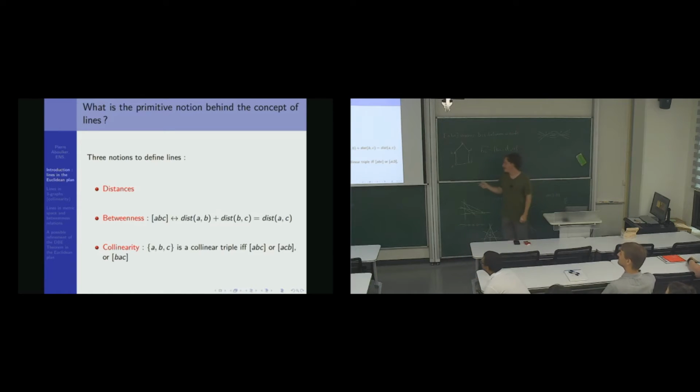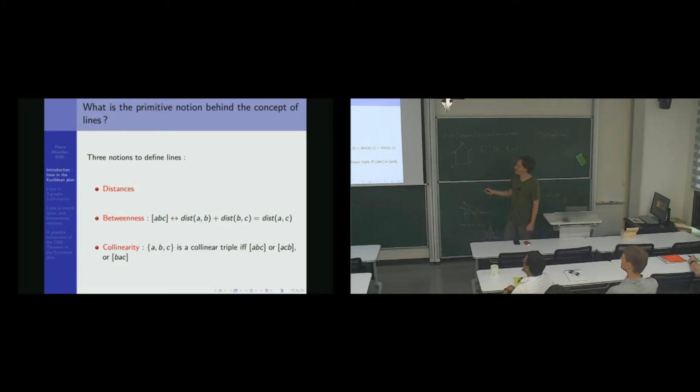So we can count lines in a set of vertices together with the ternary relation of betweenness. And even more general, we can just get interested in collinearity. So I give you a set of points, and I tell you which triples are collinear, and count what the lines look like. So this goes from the less general to the more general.